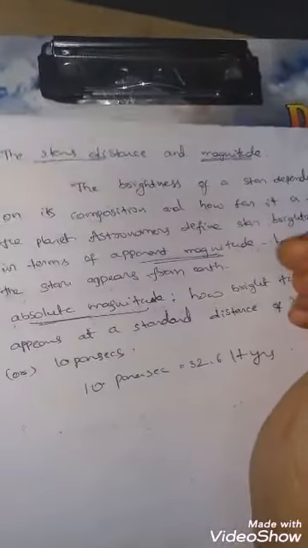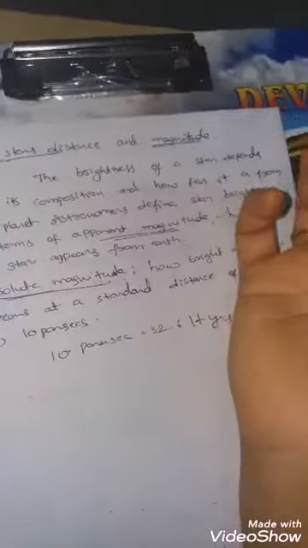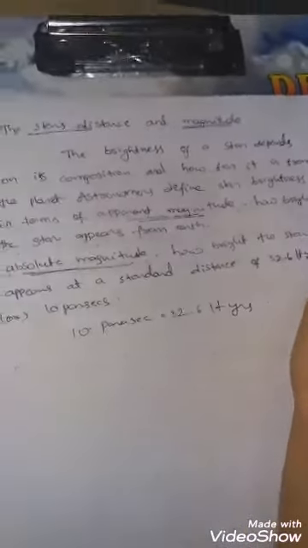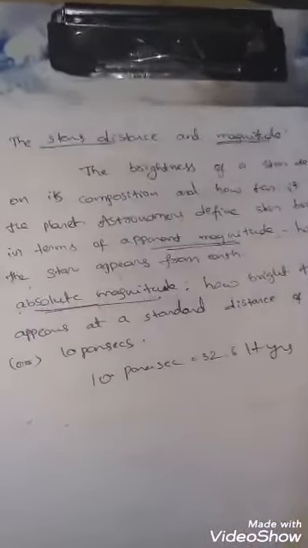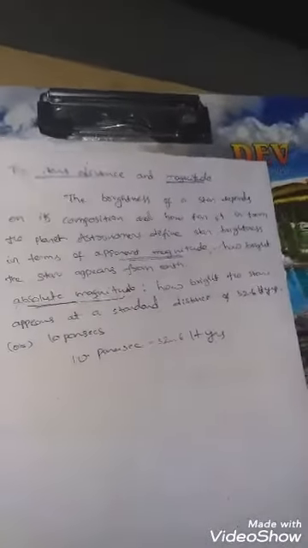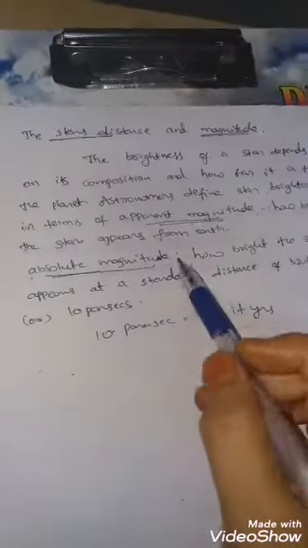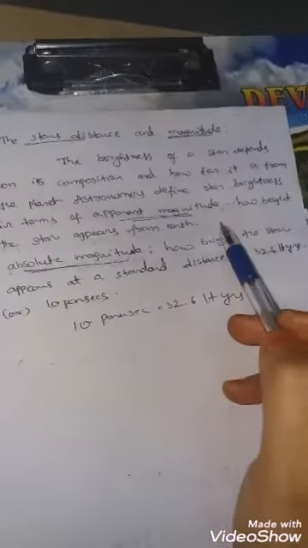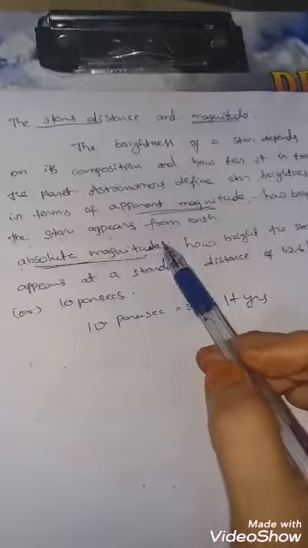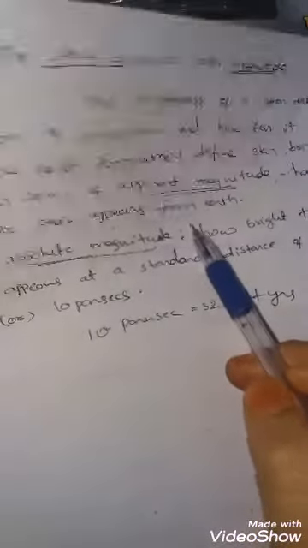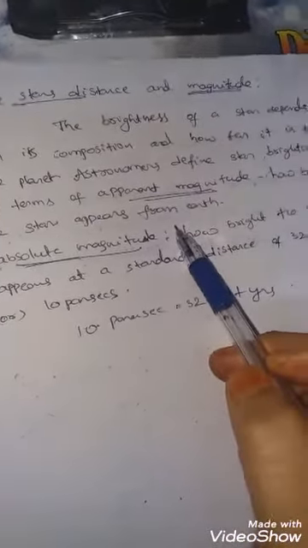Because the light has to travel the total distance, the brightness may vary and the color may vary. So astronomers define such brightness in terms of apparent magnitude. How bright the star appears from earth is called apparent magnitude.